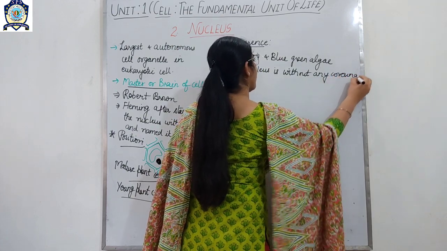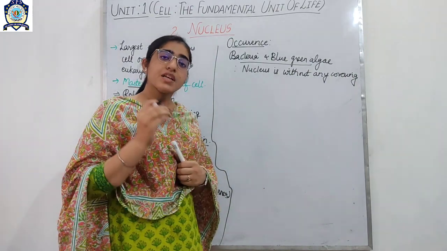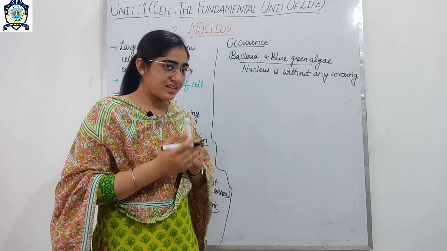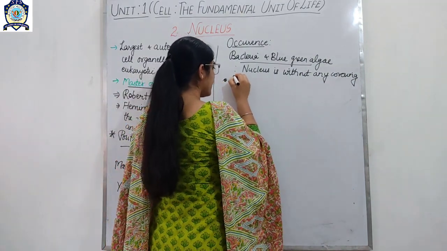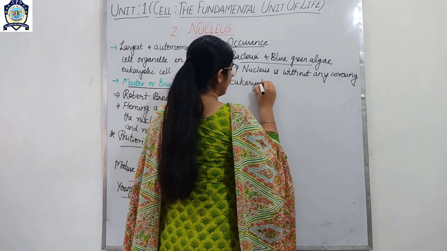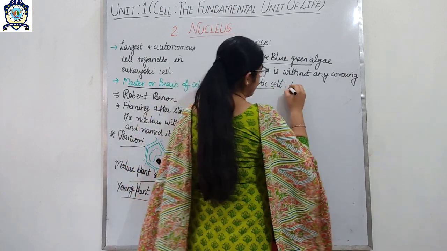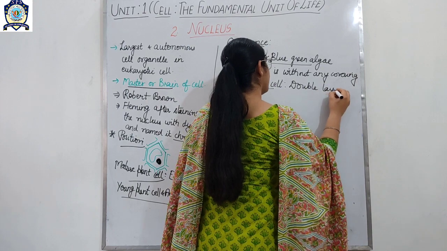But if we talk about the eukaryotic cell, plant cell and animal cell, then in the eukaryotic cell it is double layered.